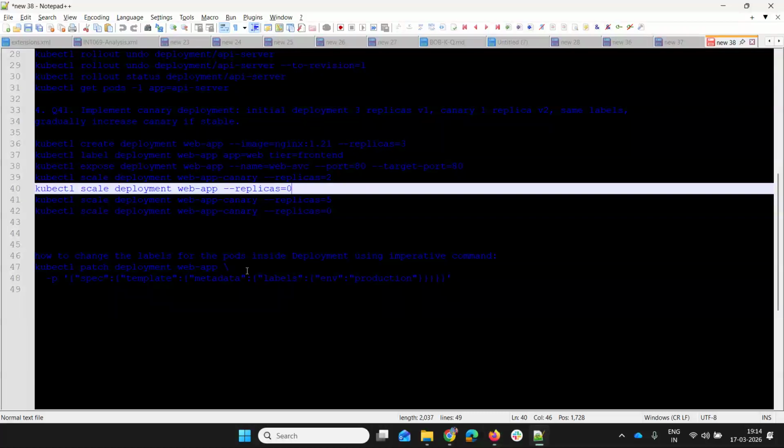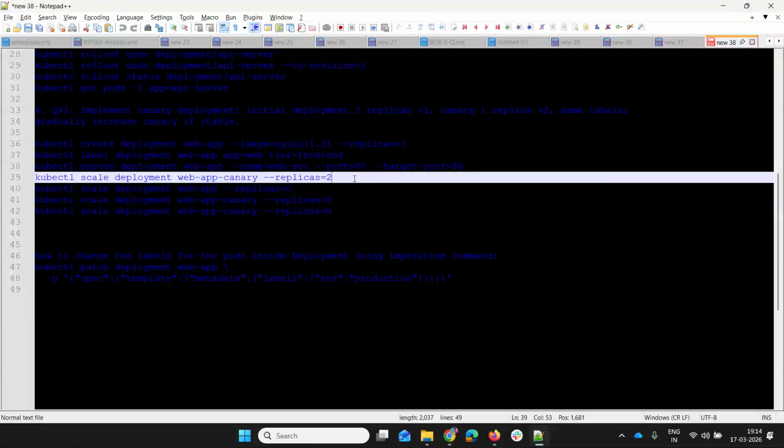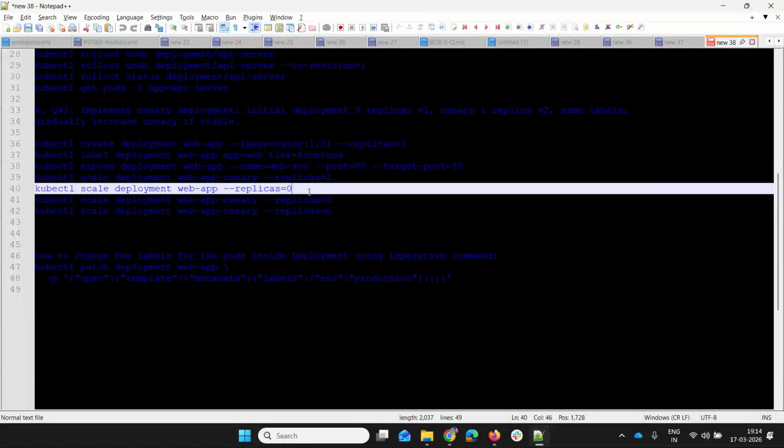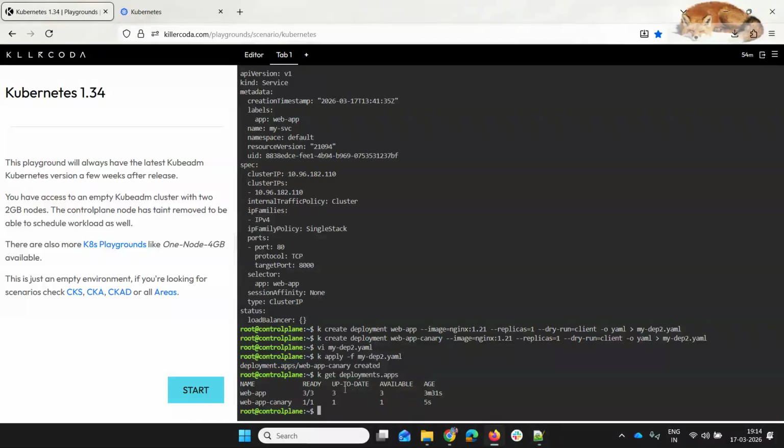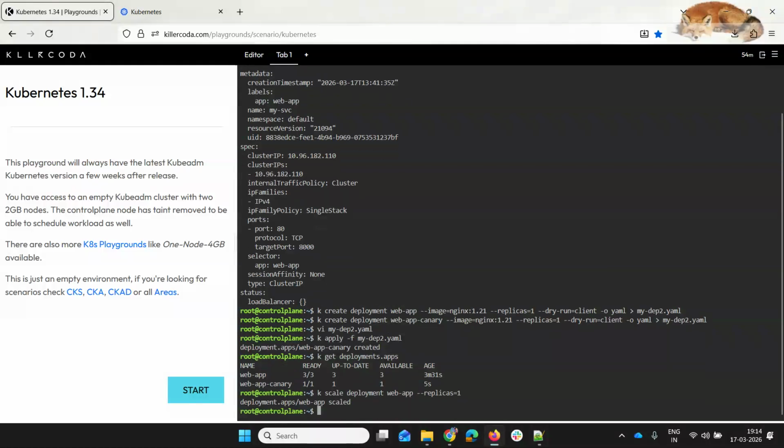So our use case is we have to slowly reduce the traffic to the first and then increase the traffic for the second. What I can do is scale web app. We need to scale the deployment and give the name of the deployment, and we need to give replicas equals 1 for the first.